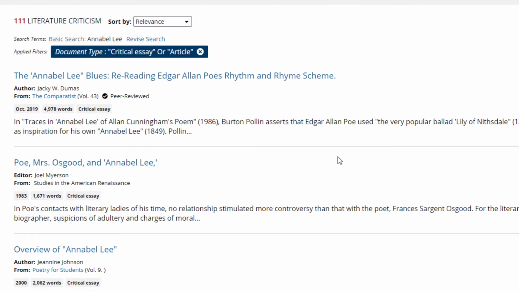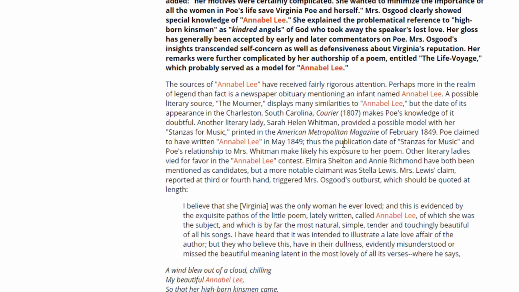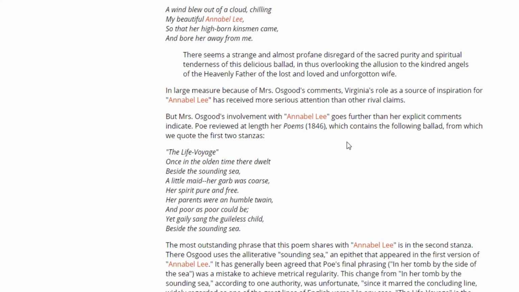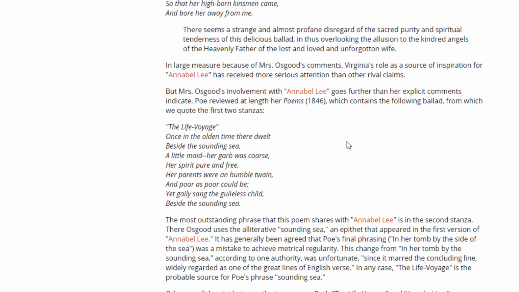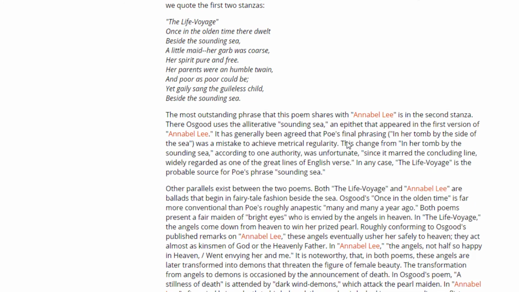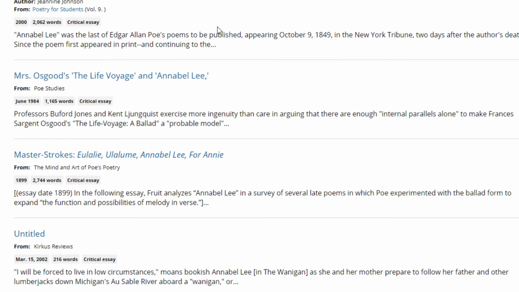Now it is just a game of skimming and scrolling. I'm going to open various articles and skim through them. Notice how my search term is highlighted in orange by the database, which makes it really easy for me to locate sections of this criticism that are talking about Annabel Lee. That's a very nice feature.